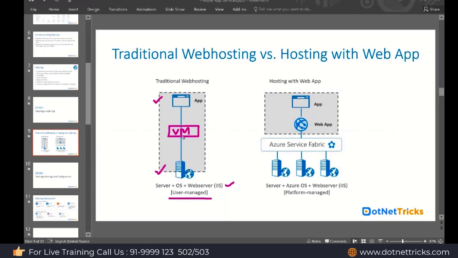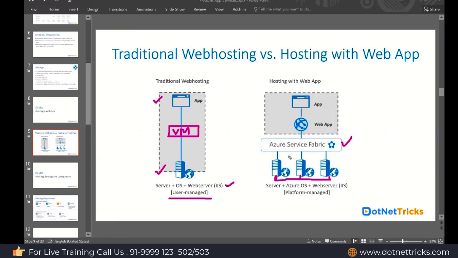But if you're looking at the web app, this is the style you will find. Behind the scene, they have more than one physical machine. Here they have VMs behind the scene, and these VMs are part of the Service Fabric cluster. So Azure uses a Service Fabric cluster for managing its platform. Forget about how Azure uses the Service Fabric cluster behind the scene. It's Azure's internal management, its internal way.